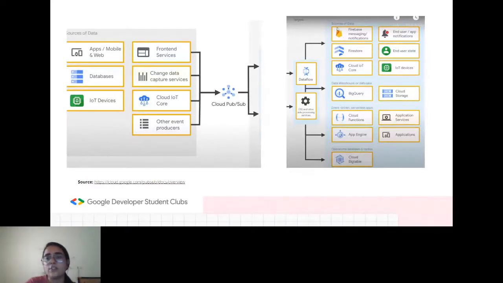So we have the file based messaging and notifications, like if you want to send the subscriber some kind of notification, then we can use all these services to target the end user. So yeah, end user app notifications we have, and then we have BigQuery and App Engine and Cloud Bigtable. So these are the sources and these are the targets, and Cloud Pub/Sub is the middleman over here.